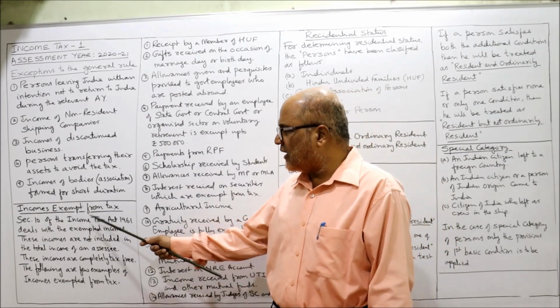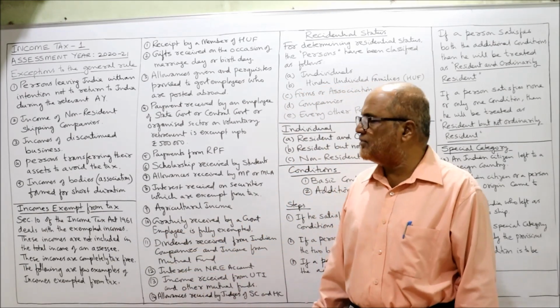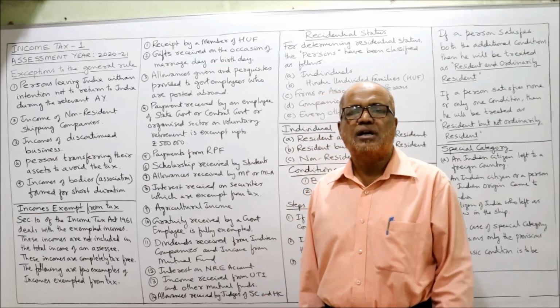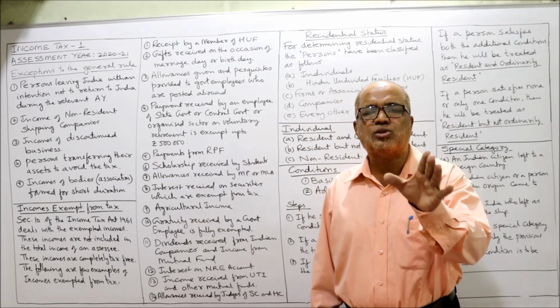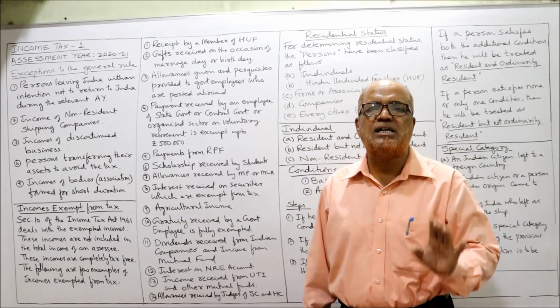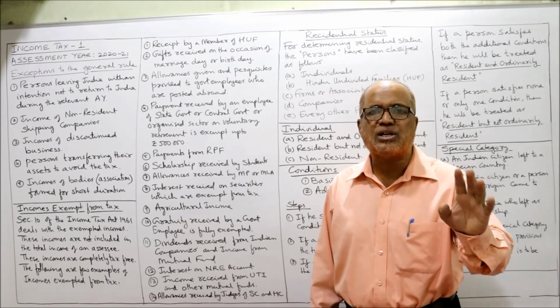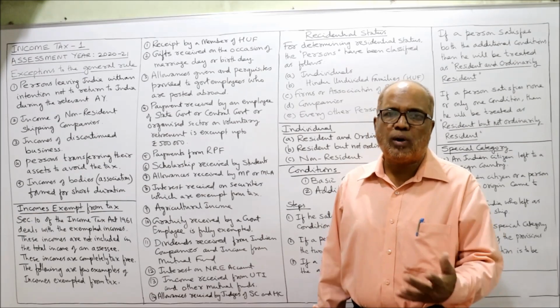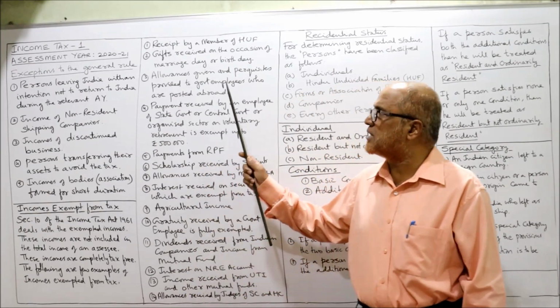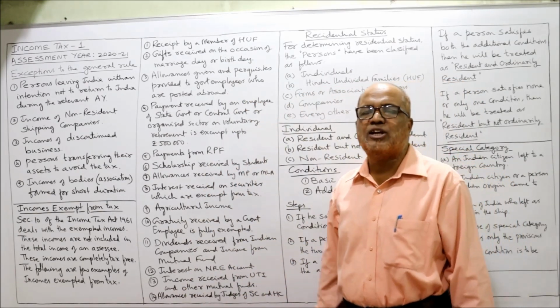Section 10 of the Income Tax Act 1961 deals with the exempted incomes. These incomes are fully exempted, so they will not be considered while calculating the total income. It is completely tax free. So what are the examples? Here the examples are, first one, receipt by a member of HUF.